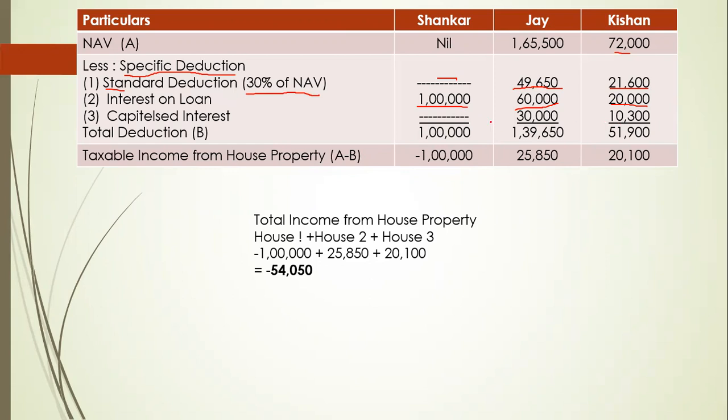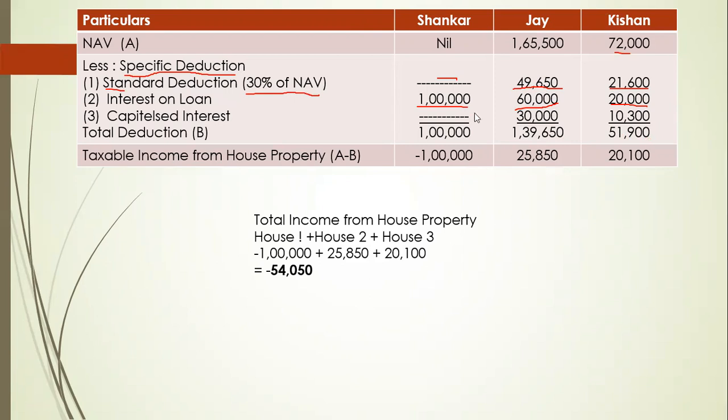Now we will do the total of specific deductions: 1 lakh, 49,650, 60,000, 30,000 is equal to 1,39,650. And 21,600, 20,000 plus 10,300 is equal to 51,900 rupees.